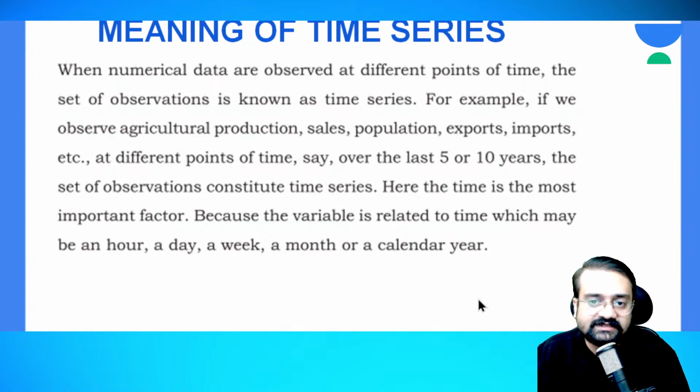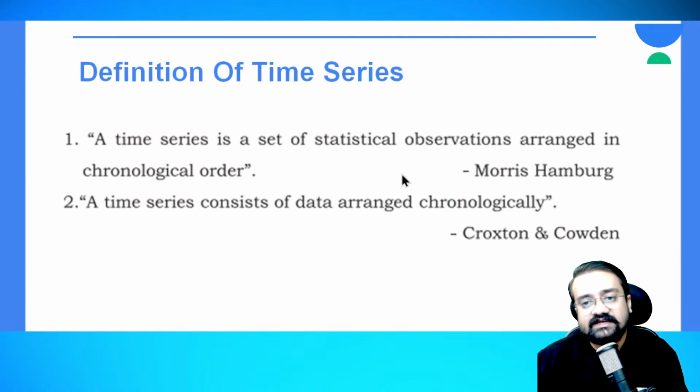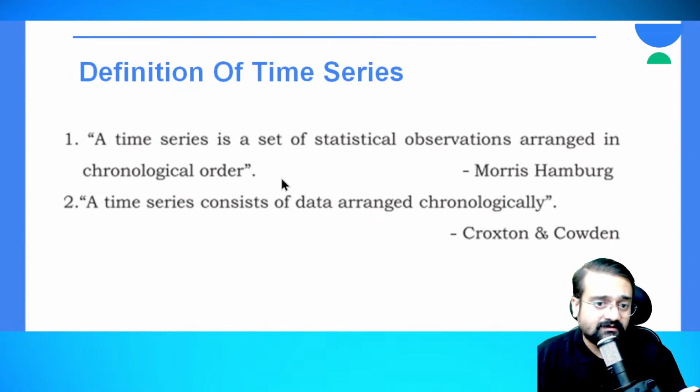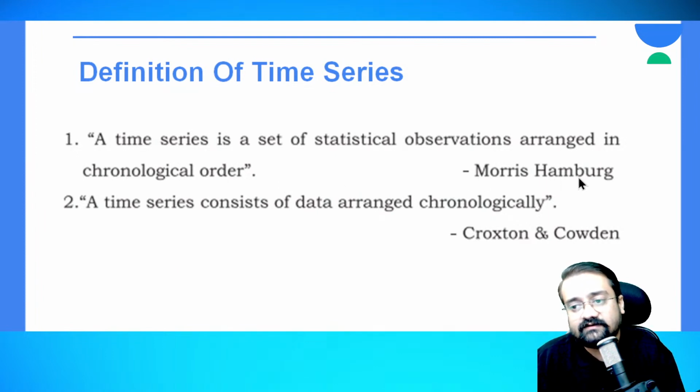In the beginning we had seen the definition of time series. These are the two important definitions that are highly likely to appear as questions in your examination. They have a high probability of appearing, either for 2 marks or 1 mark, fill in the blanks, or match the following. So please remember these statisticians and their definitions, that is Morris Hamburg and Croxton and Cowden. These are the two definitions of time series.